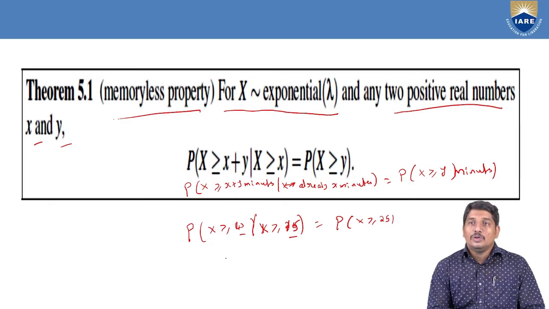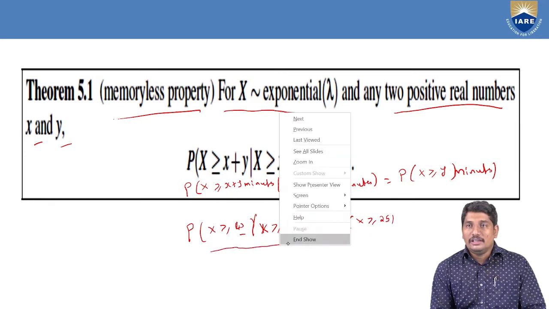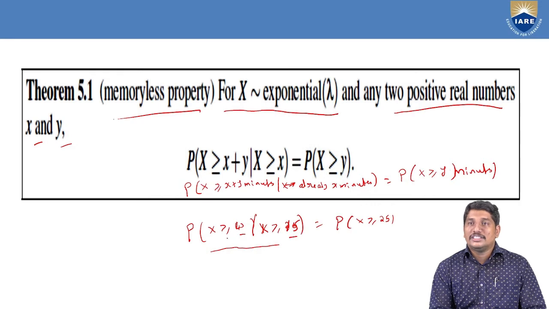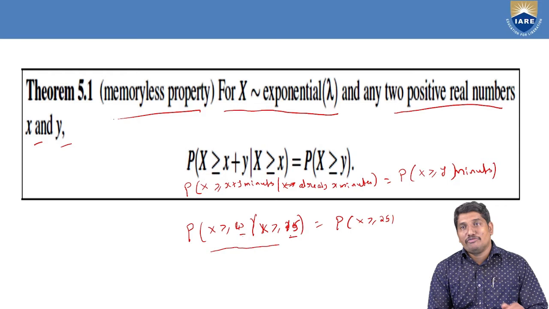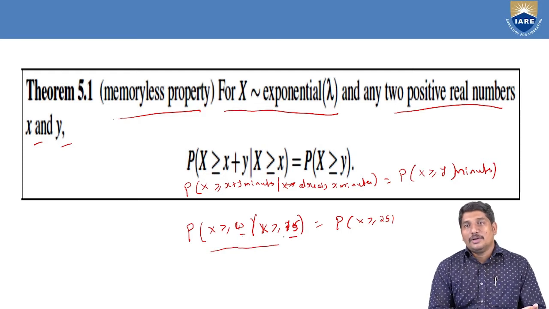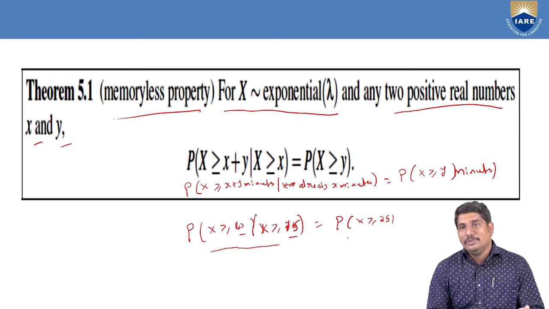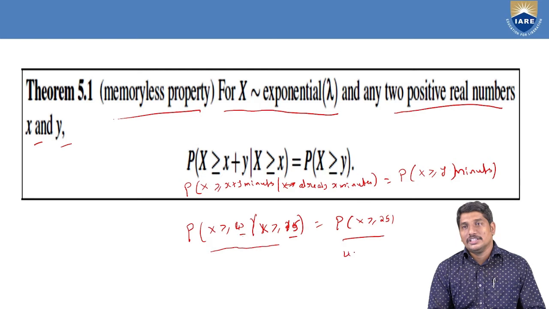So the conditional probability that X is greater than or equal to 40, given that already 15 minutes are completed, is equal to the remaining gap, that is probability of X greater than or equal to 25. A task which is supposed to take at least 40 minutes, given that already 15 minutes of work is done, then the probability will automatically be equal to the task being completed in at least 25 minutes, that is 40 minus 15.